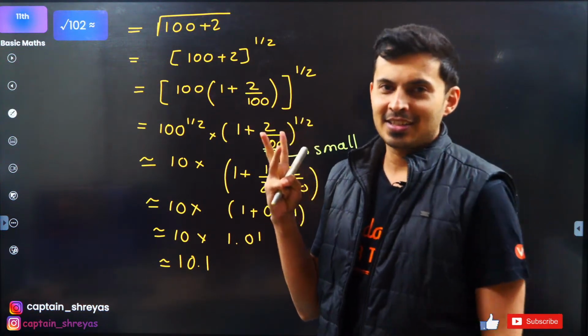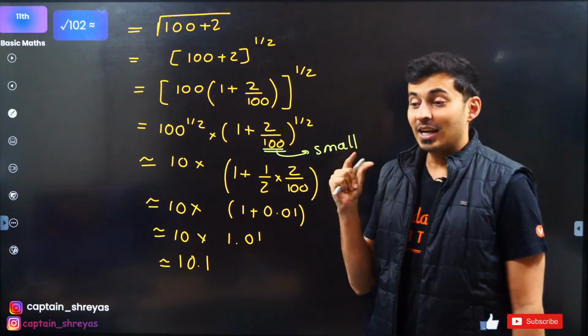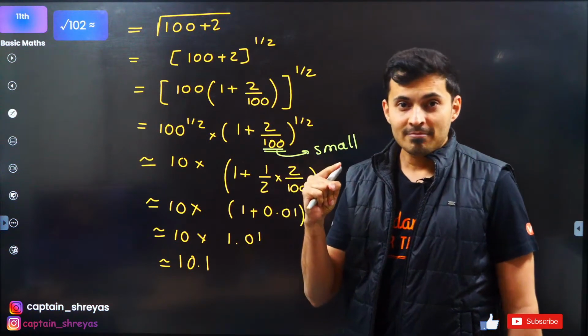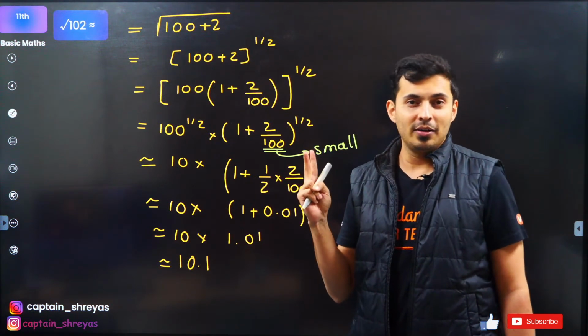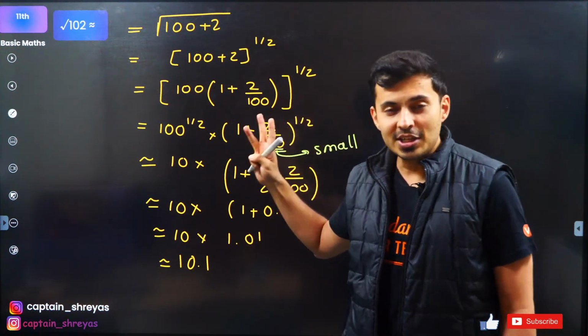3 topics done, guys. We started with proportionality, inverse, direct relationships, ratio, proportions. Second, we went to componendo, dividendo. Now we have just done binomial.